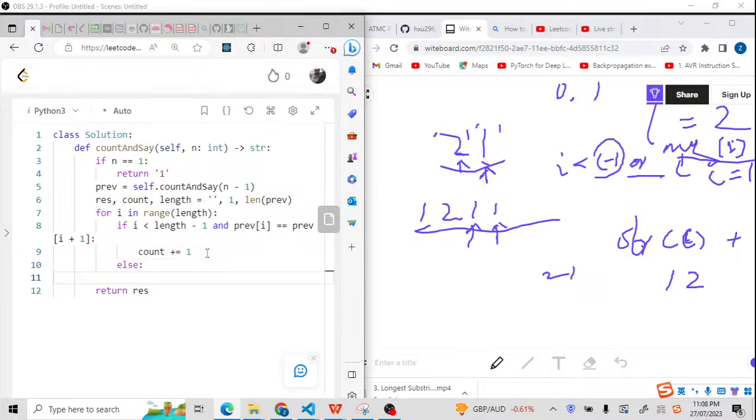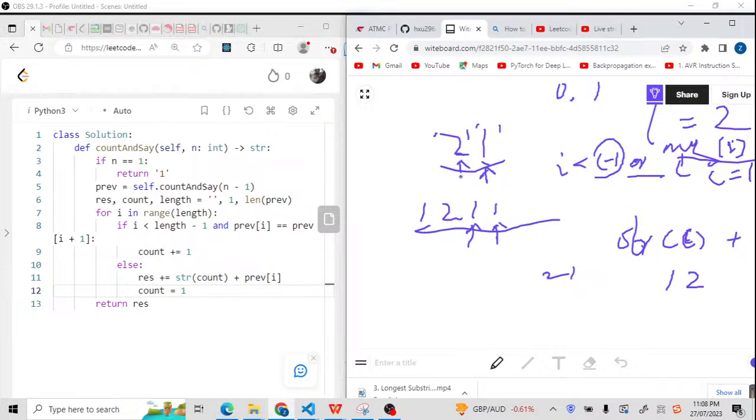The else should be: get the result, which should plus equal to the count. So here the count should be a string, plus this prev i. So this is when it goes to the else. We already got a result, but after getting the result, we need to set this count to 1, like the initialized value. And here we finish index 0.